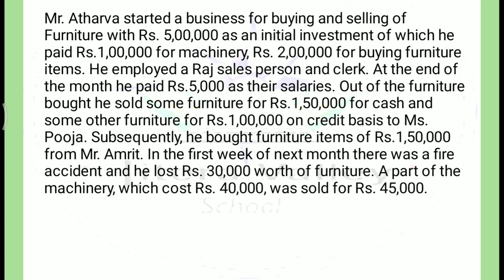But when a fixed asset is sold for more than its cost, it is termed as gain. So there is a difference between gain and profit. Gain is of a non-recurring nature and profit is of a recurring nature. So here, selling price minus cost price, 45,000 minus 40,000, is 5,000, and 5,000 will be taken as gain here.